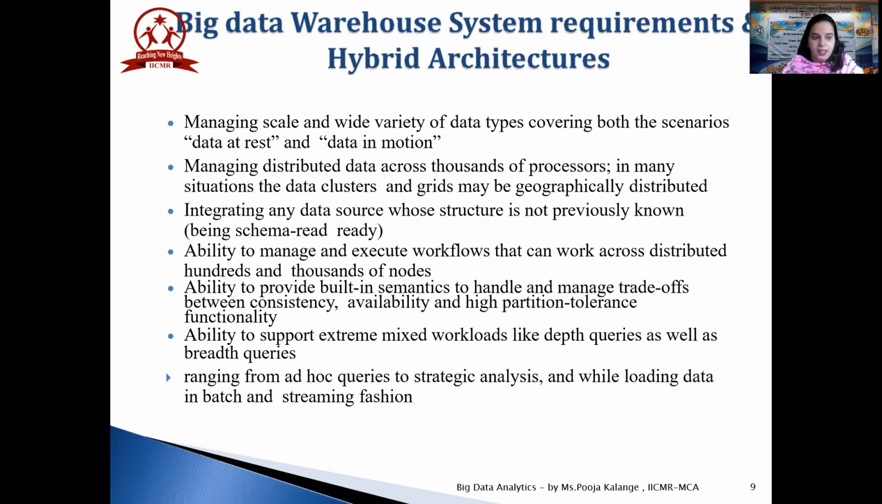Big data solutions are completely different from the traditional data management or analytics solution. So we need to have a combination of technology which will be capable of what? So let's see what is the first point. It is managing and scaling the wide variety of data types, covering both types of scenarios, that is data at rest and data in motion.